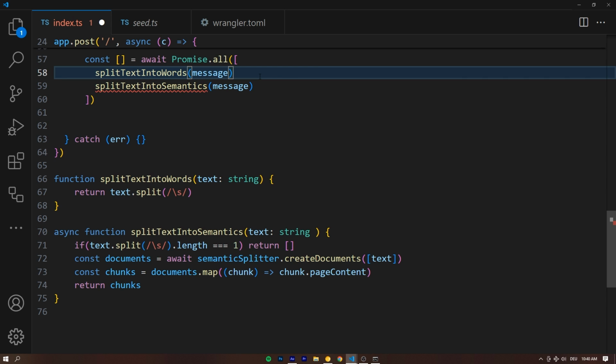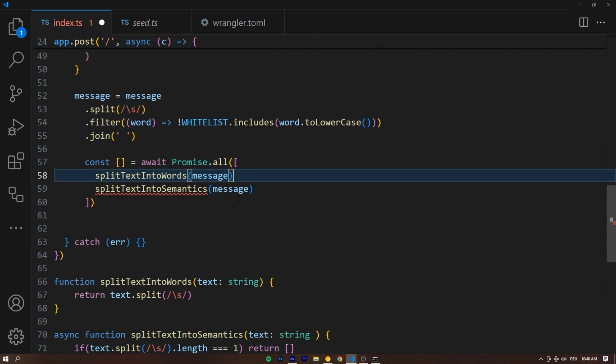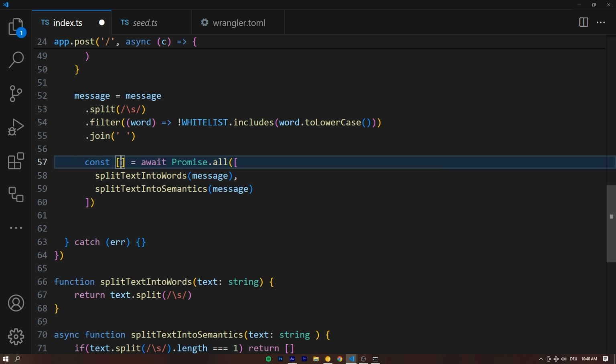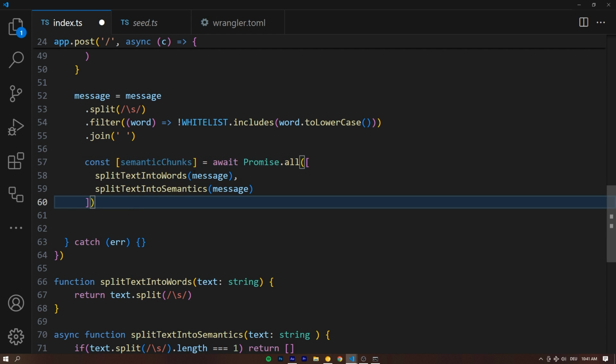Beautiful. Let's go back to our Promise.all, and let's actually comma separate these because this is an array. Perfect. And because we have two functions in here and they both have a return value, we can now directly destructure in the array. So the semantic chunks, and if we left it like this, that would actually be a bug, because the thing is, the order matters.